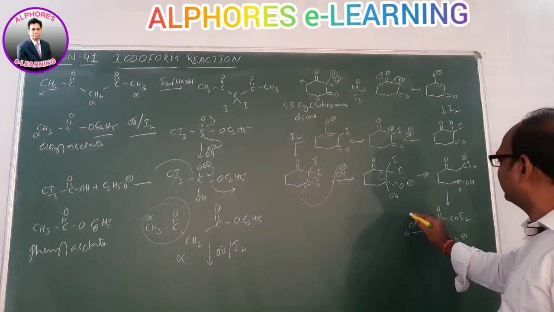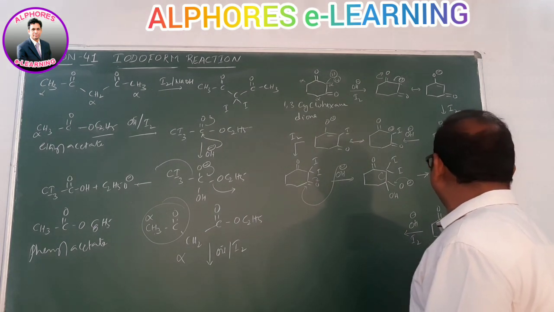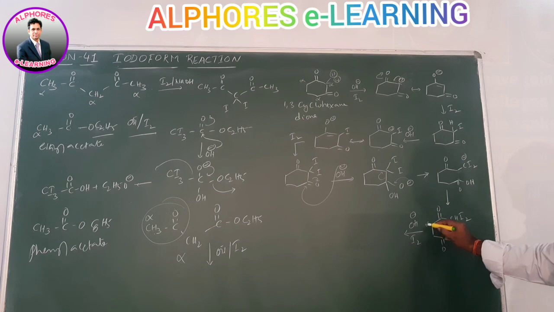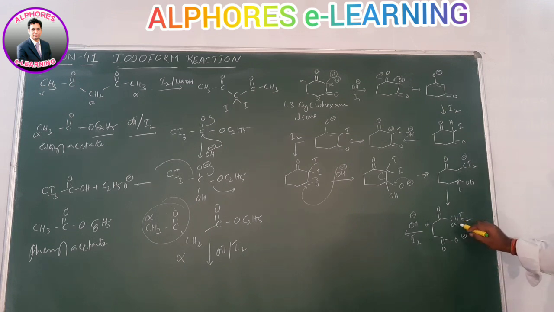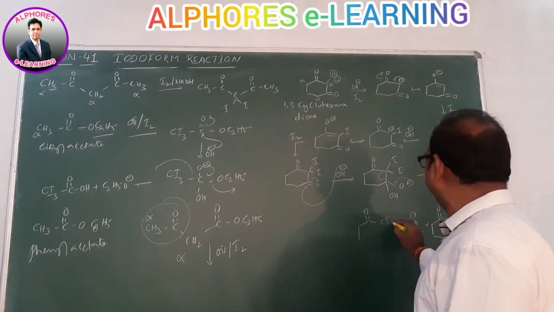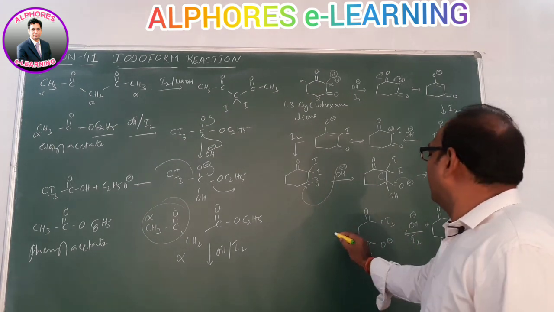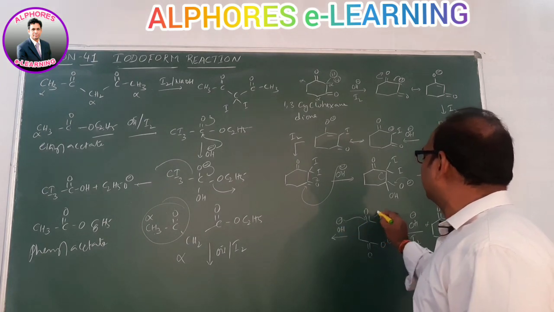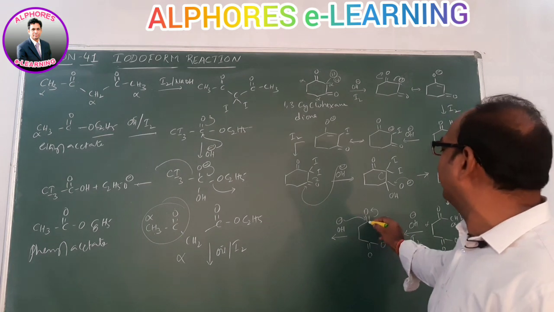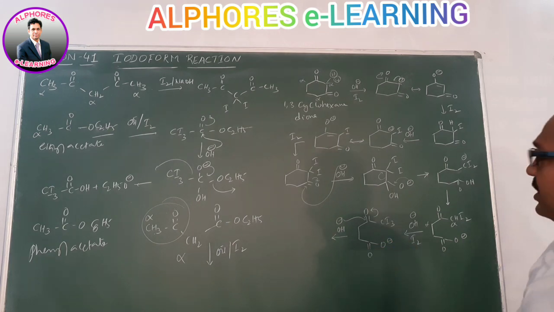Further OH minus and I2 with respect to this alpha carbon. Of course this one is also an alpha carbon. This alpha carbon containing hydrogen is activated by only one C=O, whereas this one is activated by C=O along with 2 iodine atoms also. Then we get CI3, C=O minus. Upon attack, the base has to come and attack this C=O, because here the positive charge is greater compared to this one. Here the carboxylic carbon does not bear any positive charge.